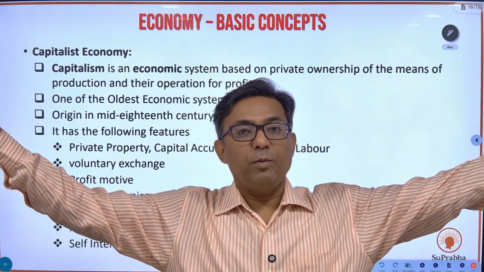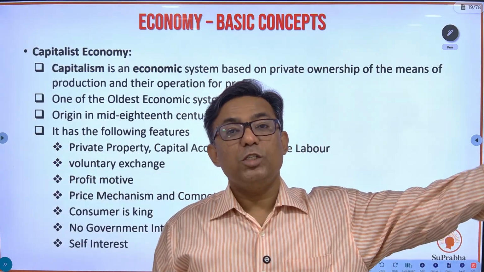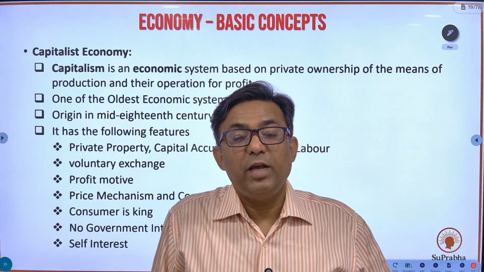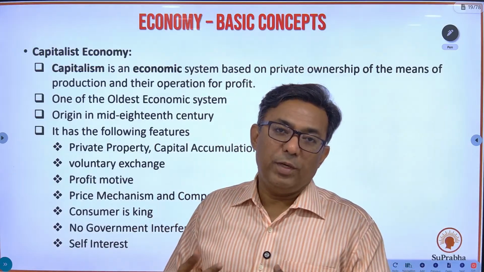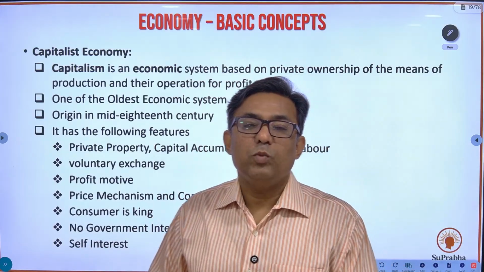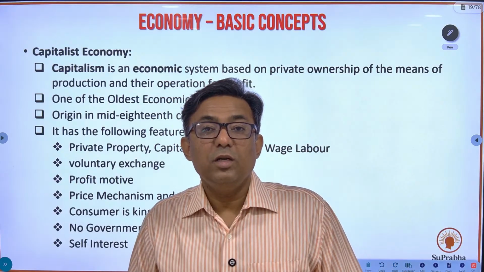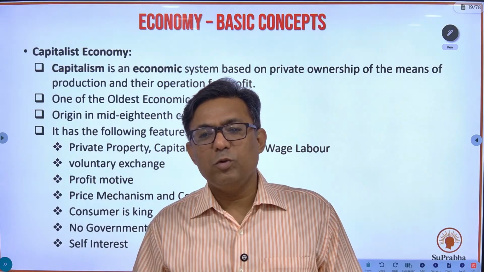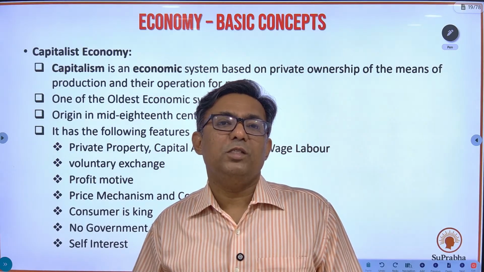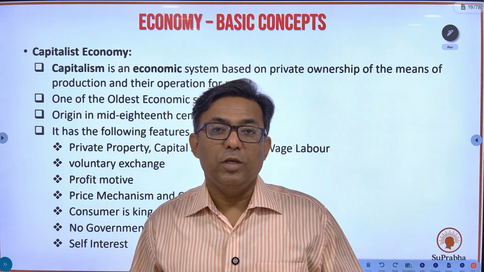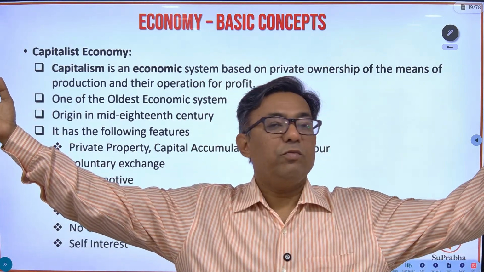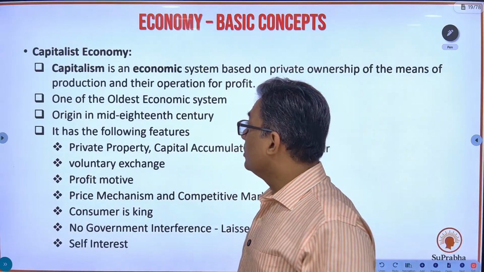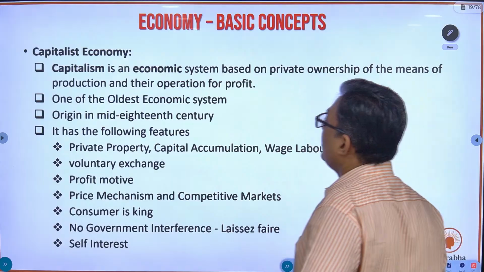At the other end of the spectrum, the economy is known as socialist economy. What is the socialist economy? Socialist economy is one where all the means of production is with the government. Whatever you produce in the economy, everything will be produced by the government itself. So at one end you have the capitalist economy, at the other end you have the socialist economy. What are the characteristics of each one of these? That we'll understand.